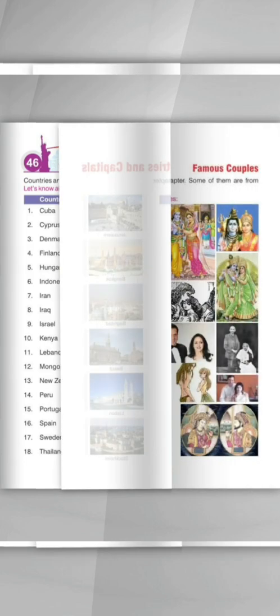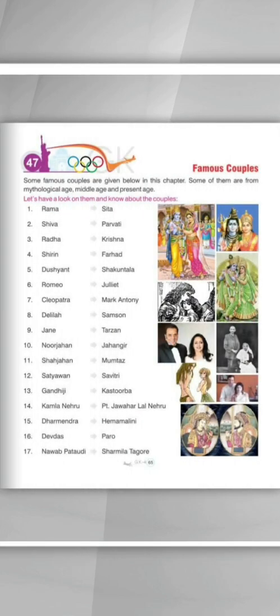Let's move to the next chapter, which is famous couples, chapter number 47. Some famous couples are given below in this chapter. Some of them are from medieval age, middle age and present age. Let's have a look at them and know about the couples. So students, in this chapter some of the famous couples are given which are related to the mythological age, some are from the middle age and some are from the present age. So students, let's start reading the names of these couples.